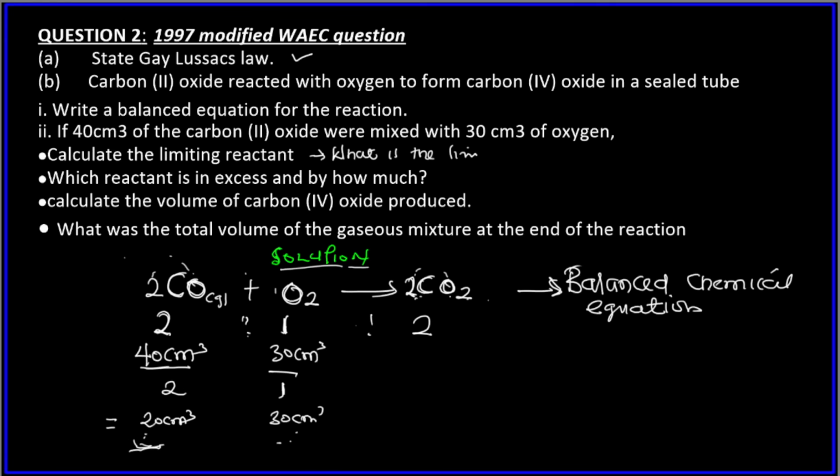So yes, this is the smaller one. So carbon(II) oxide is the limiting reactant. Simple. This is the simple way to determine the limiting reactant. So the limiting reactant here is what? CO. CO is the limiting reactant. I hope this is clear. Just take the volume you were given and divide it by the stoichiometric coefficient. The smaller one is the limiting reactant. So we have determined the limiting reactant that way. We know that CO is the limiting reactant.